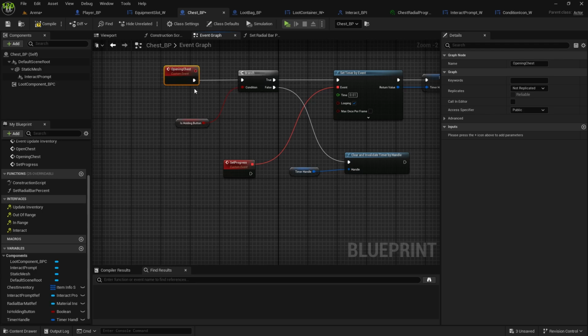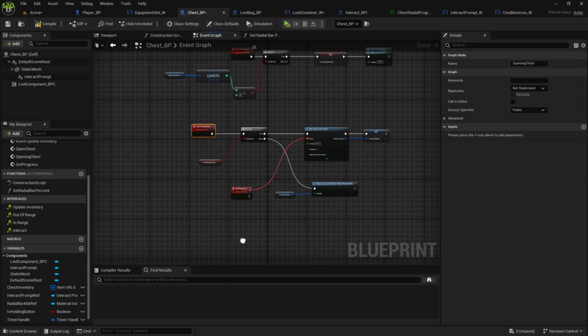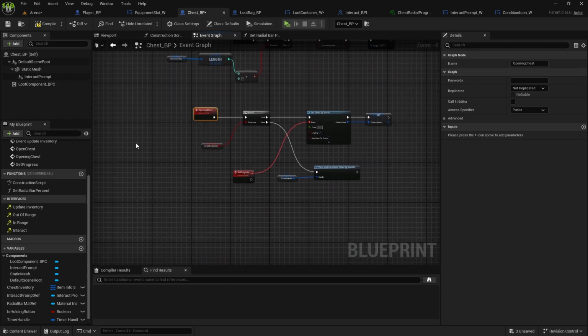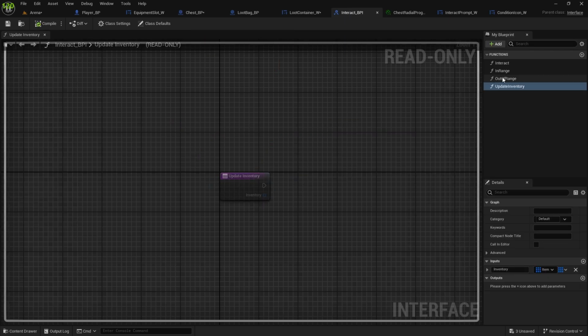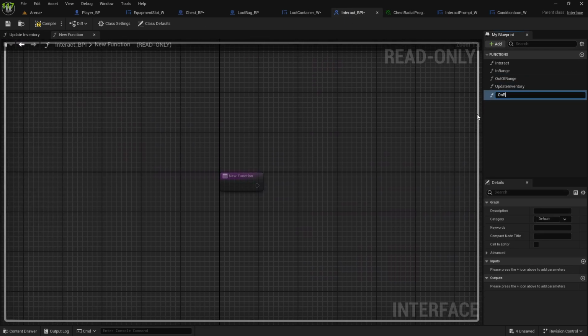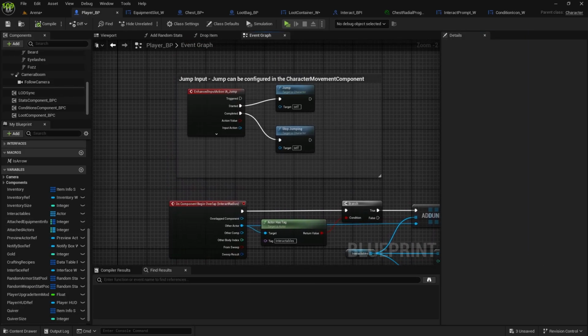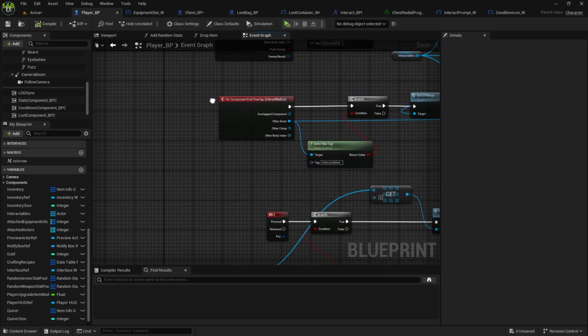But we're going to have to call this opening chest again. For that, we need to know when we release the button. So on the interact BPI, we need to set up one more function, and that is on release. Compile and save, and we're going to add it to the player. So where is the interact here?